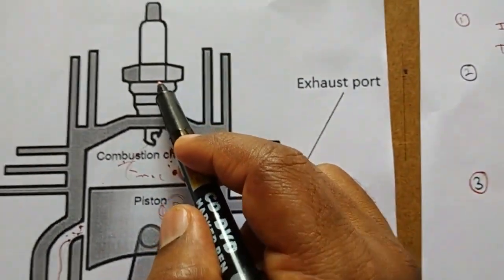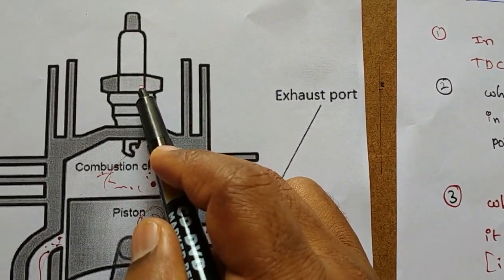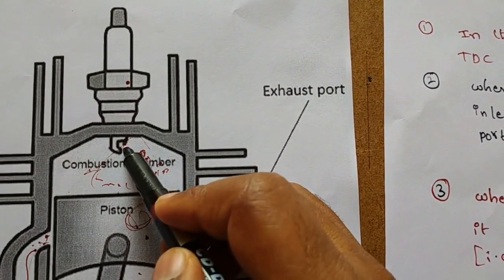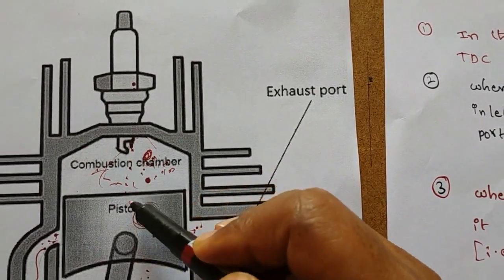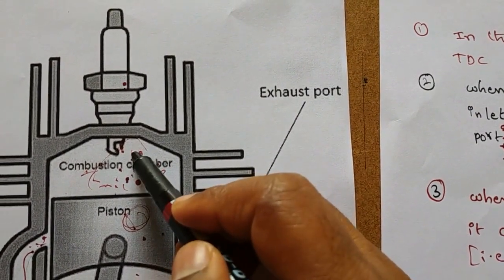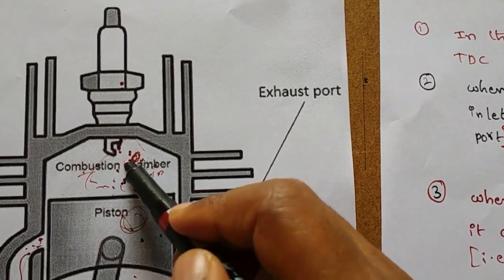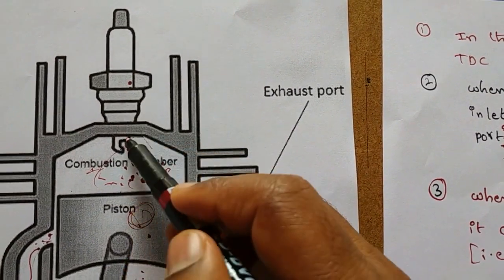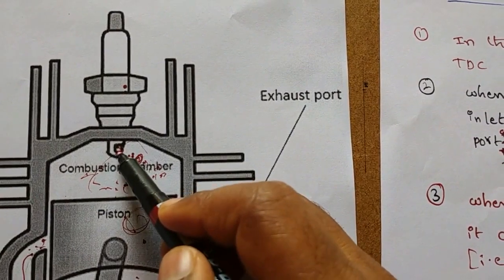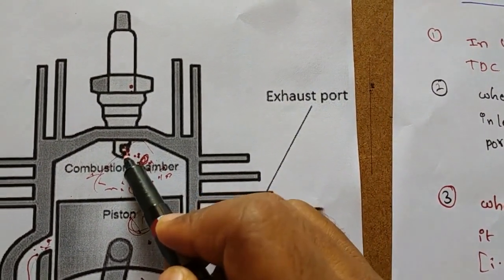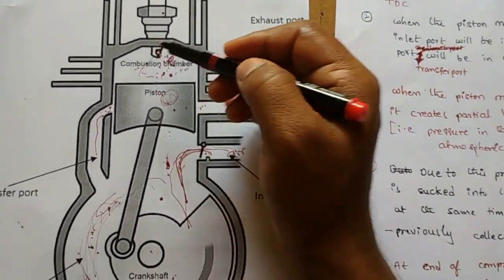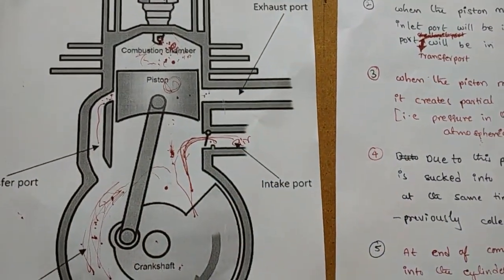So here we have a fuel injector. This fuel injector will supply the fuel. At the end of the compression stroke, this piston compresses the air to the required temperature and pressure. So due to that high temperature and pressure, whatever fuel is supplied by the fuel injector will burn automatically. So this is the first stroke. I hope you understand.